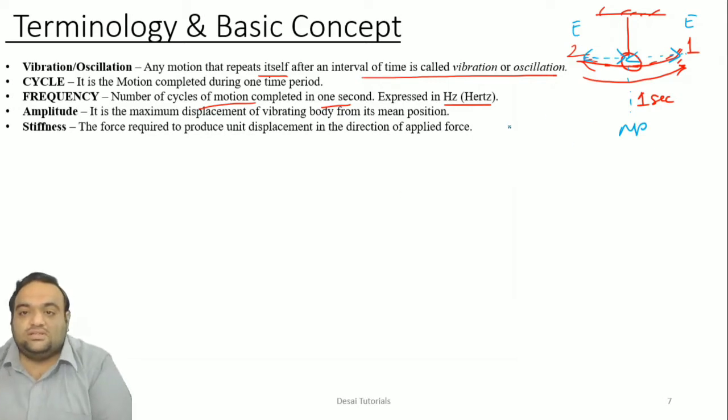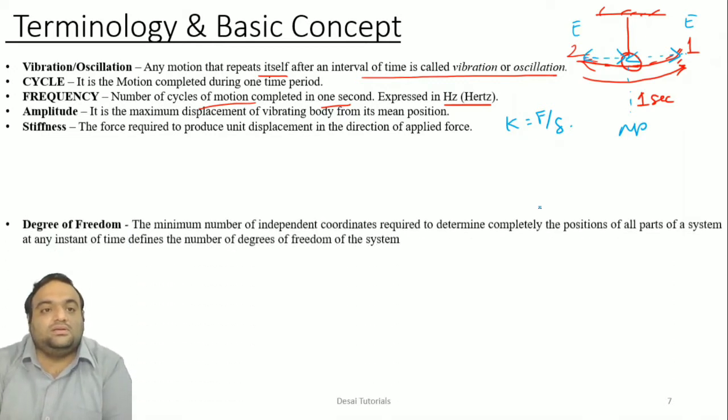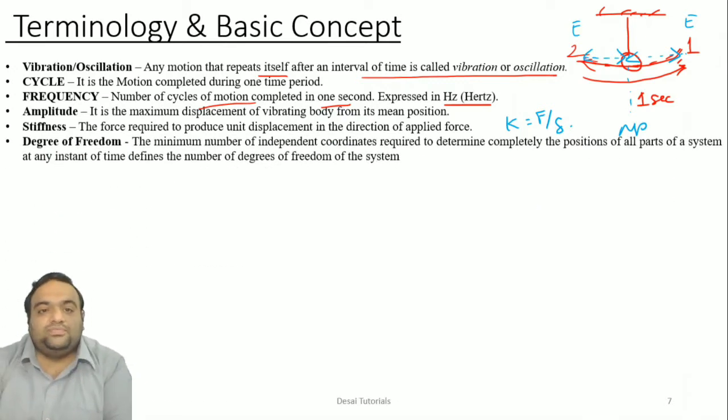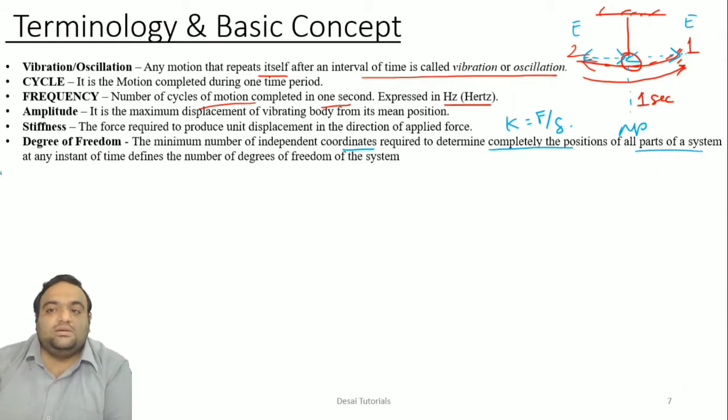Stiffness is nothing but the force applied per unit displacement. Degree of freedom: the minimum number of independent coordinates required to determine completely the position of all parts of a system at any instant of time is defined as the degree of freedom.